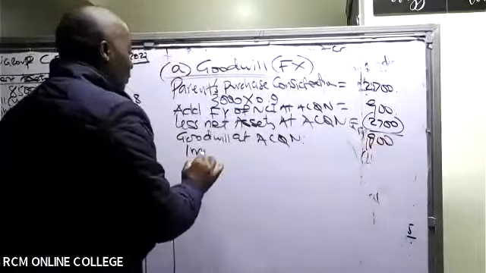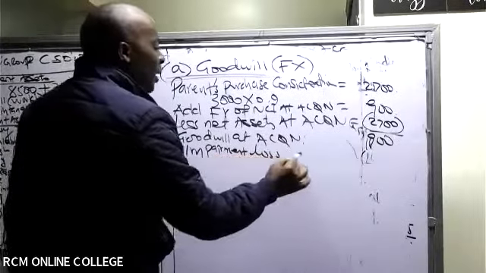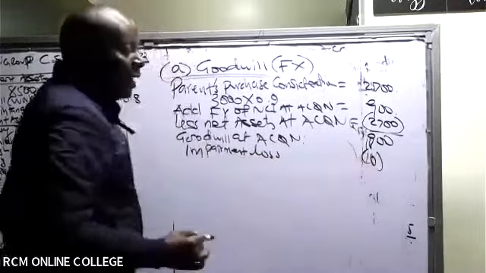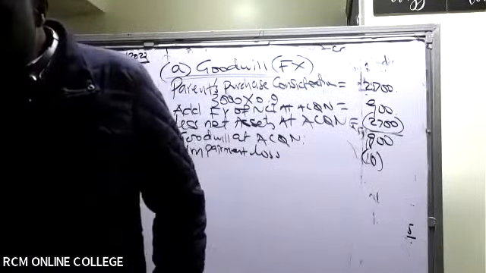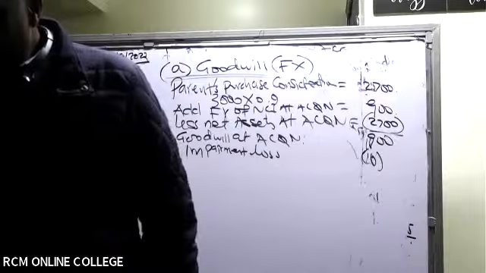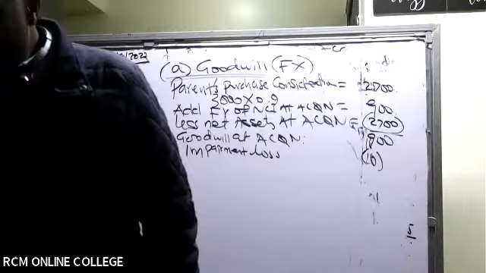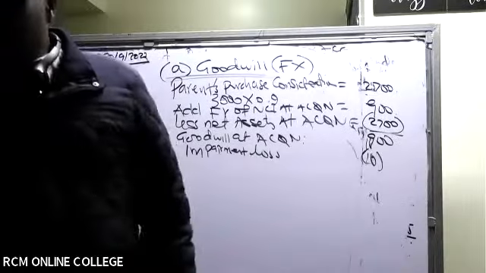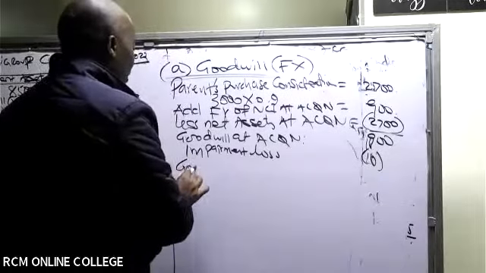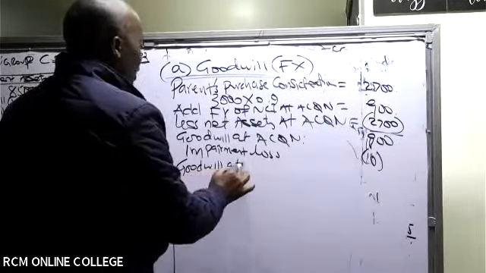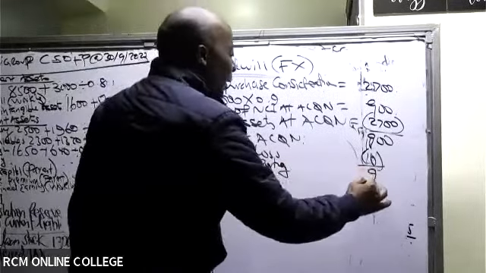Impairment loss? None. They have told us that there wasn't any impairment. If you look at this note, number 4, goodwill arising on acquisition of S Limited had not been impaired since acquisition. So we are able to get goodwill at reporting, which of course will be 900.